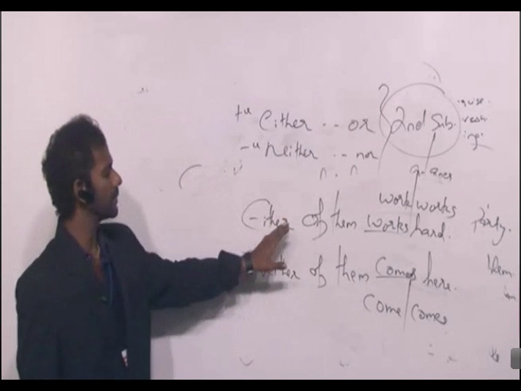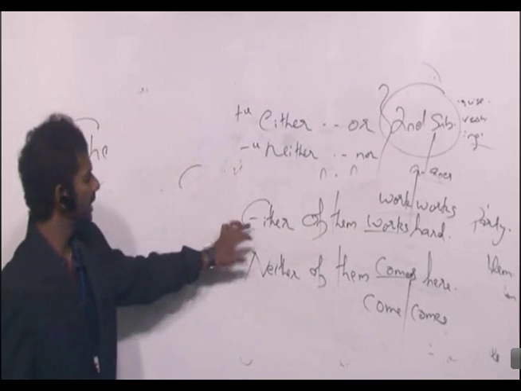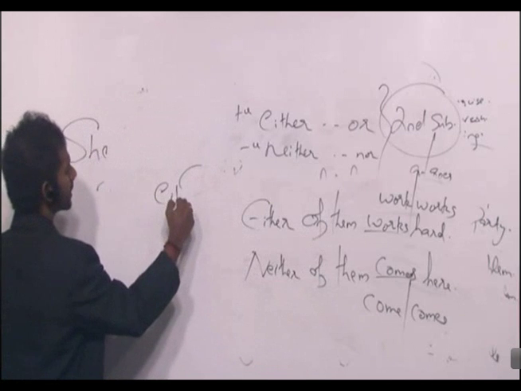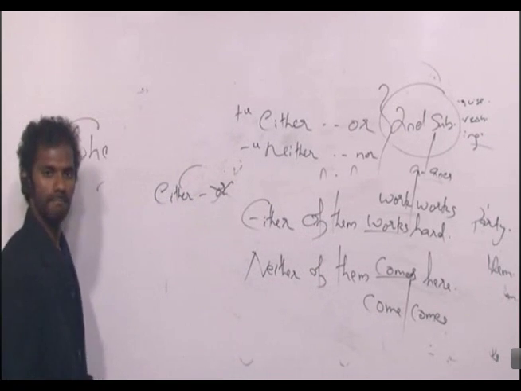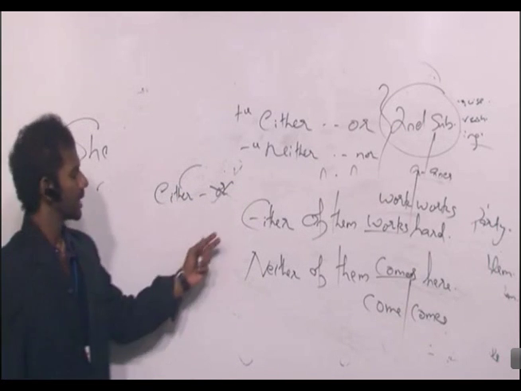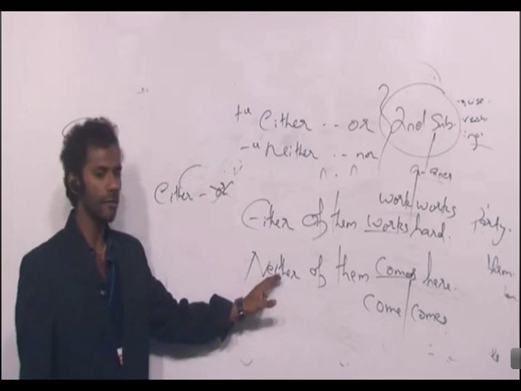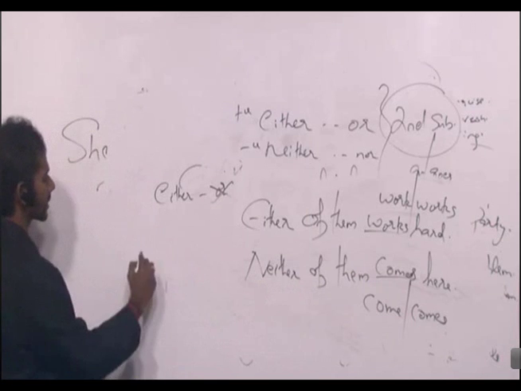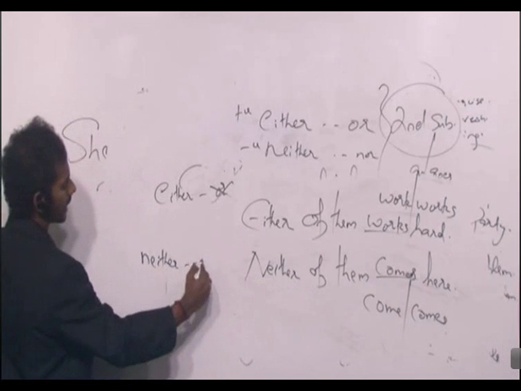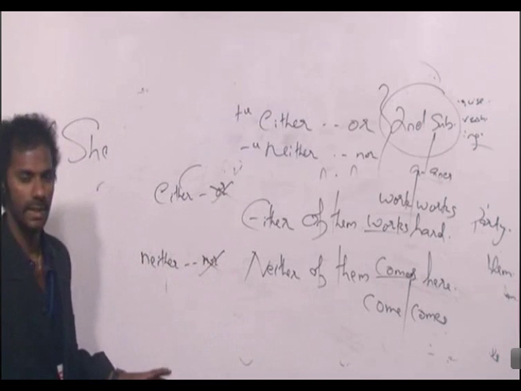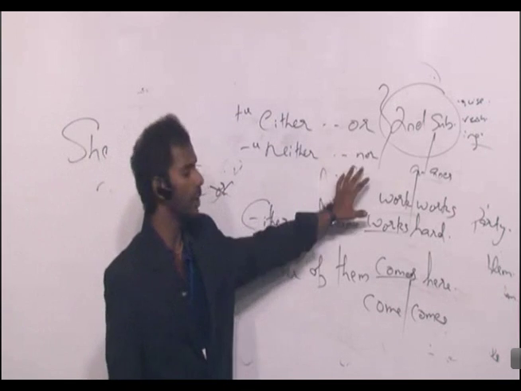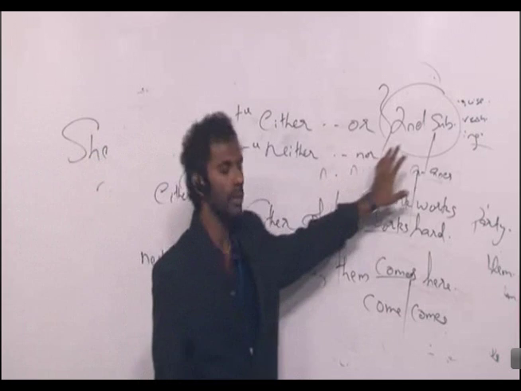Come to the first sentence. Either of them dash hard. In this sentence, either is there, but or is not there. Right? Come to the second sentence. Neither of them dash here. In this sentence, neither is there, but nor is not there. Right? Either or, neither nor means, I gave the rule, give importance only to the second subject.